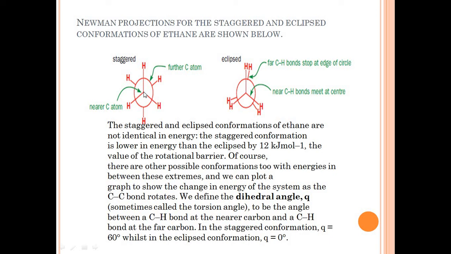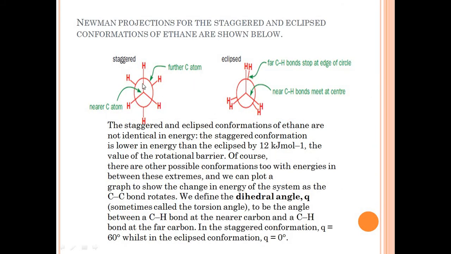See, when we hold the ball and socket molecule of ethane in our hand, this carbon atom is nearer to us. So this carbon atom we draw at the center of the molecule, with these 3 hydrogen atoms of the first carbon atom, and